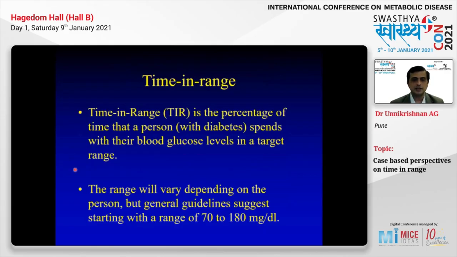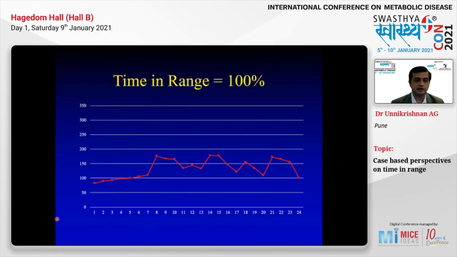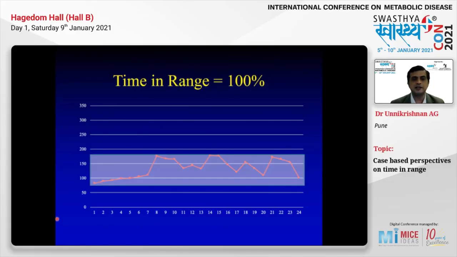This will vary from person to person, but general guidelines say starting with the time in range of 70 to 180. So just to give you an example here, you can see the blood glucose readings, and here you can see the time in range between 70 to 180. You will see that in the x-axis you have the blood glucose readings, and all the blood glucose readings are within the normal range. This suggests that the time in range is 100% because all the blood glucose readings are within the normal range.